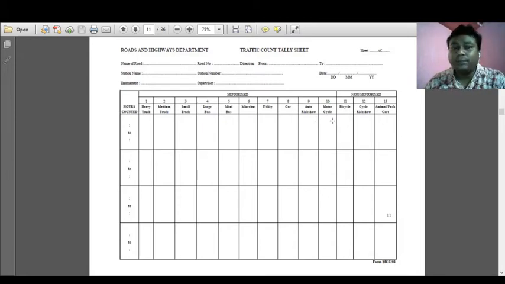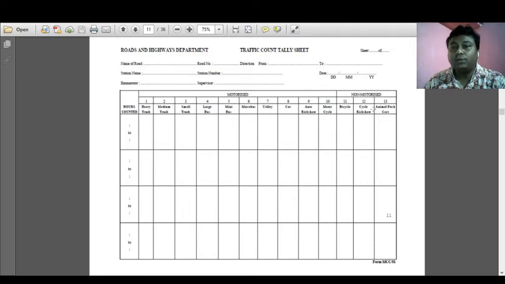Now, as you remember, I have mentioned once that we have to convert these vehicles into a standard value. That is called the PCU value, the passenger car unit. So what is the value? I have given some examples. Today we will see the details about the PCU value as suggested by the IRC guideline. We have to convert the heavy truck into a standard value, the medium truck into the standard value. So what is the standard value? The standard value is this car. We have to convert all such types of vehicles into a car. That is why it is known as the passenger car unit, PCU.